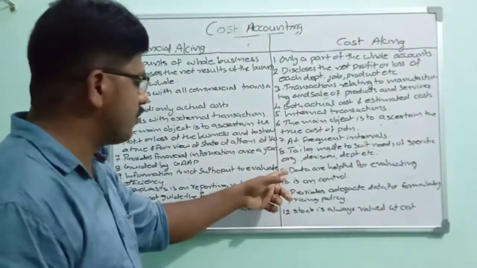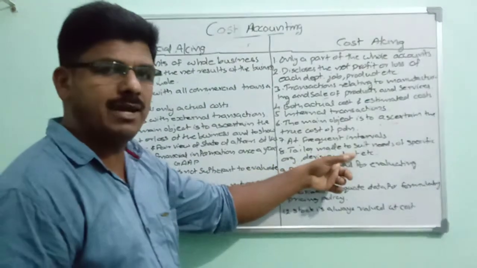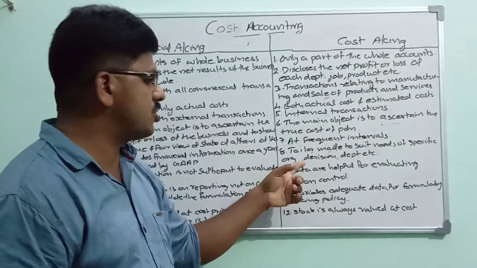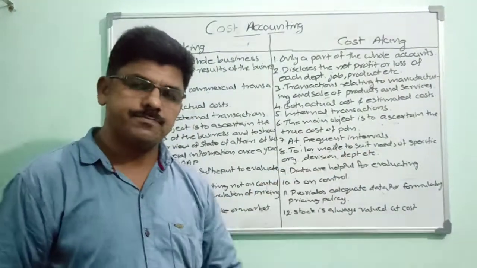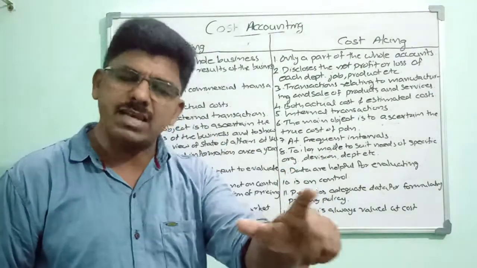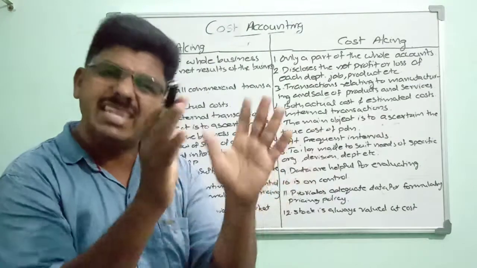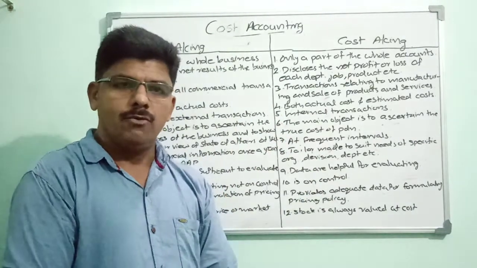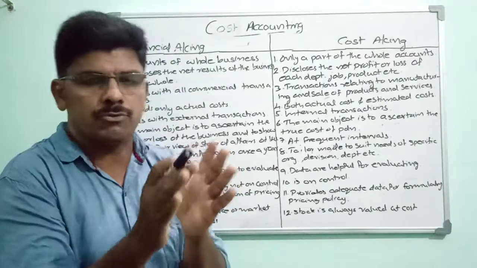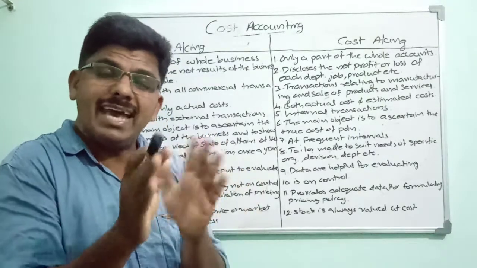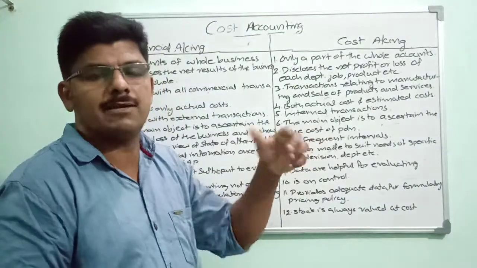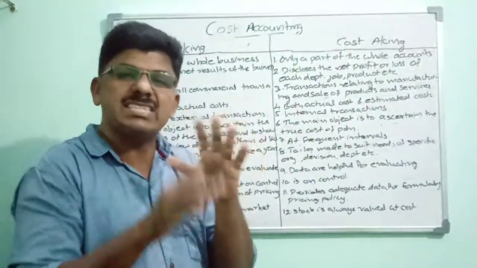But in the case of cost accounting, it is tailor-made to suit the needs of a specific organization, division, department, etc. Cost accounting gives information on the basis of the needs of the enterprise. That means there is no rigid rule, no generally accepted accounting principle to guide or back this cost accounting system. So it is tailor-made.